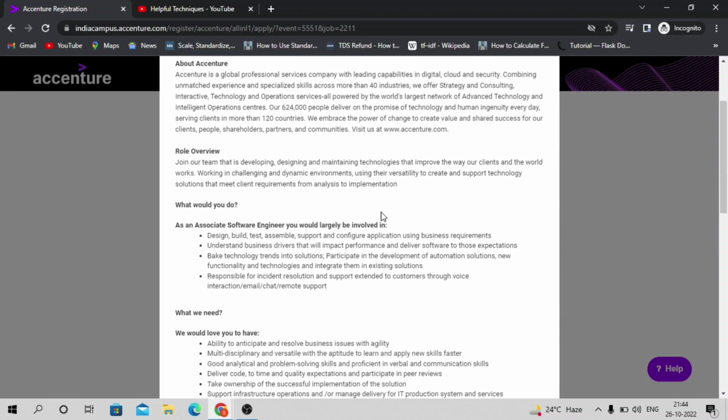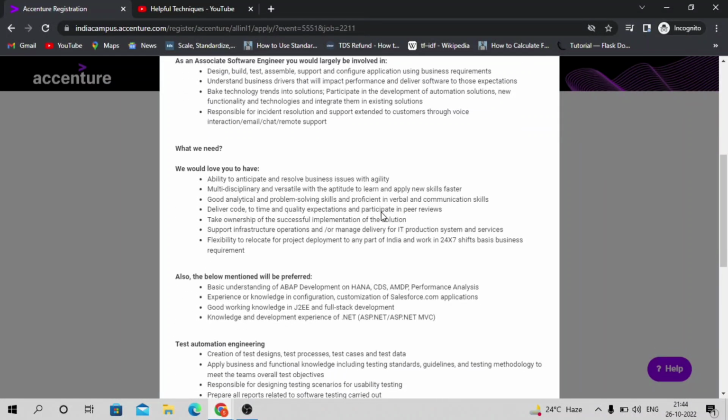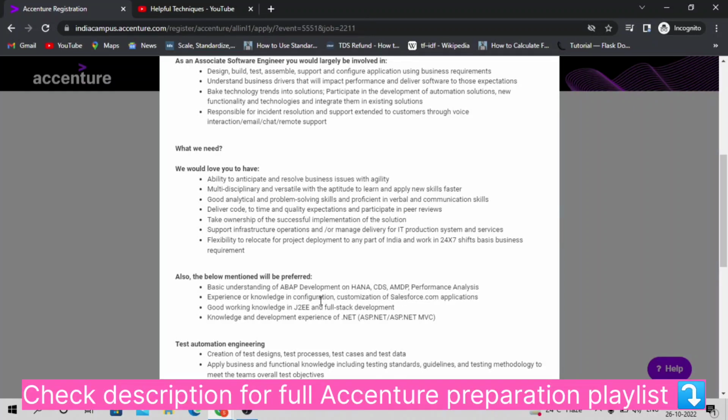Now let's discuss the roles and other things. The other things are the same as the previous hirings. The skills required are understanding of ABAP, HANA and CDS, performance analysis, good experience and knowledge of configuration and customization of the Salesforce application, and good working knowledge of J2EE or full stack development or .NET.